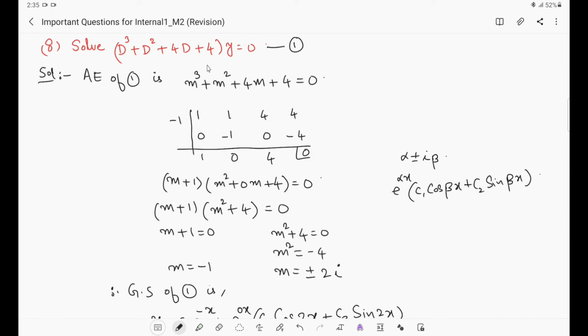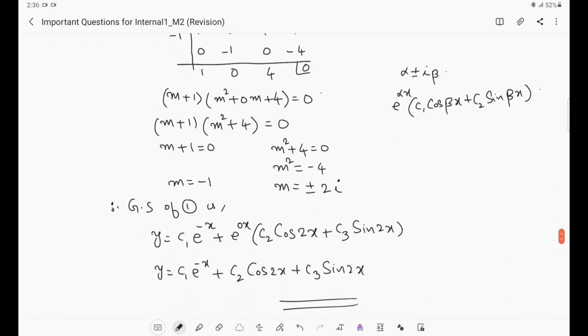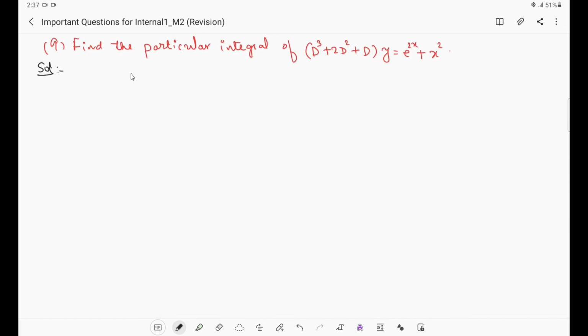So what we have to do: first we have to write the auxiliary equation, find the roots, then depending upon the roots we know how to write the complementary function or the general solution for a homogeneous equation. So this is the 8th question. Now we will see the 9th question. Now the 9th question is, find the particular integral of D cube plus 2D square plus D into y equals e power 2x plus x square, right?